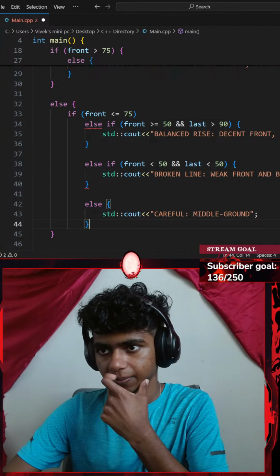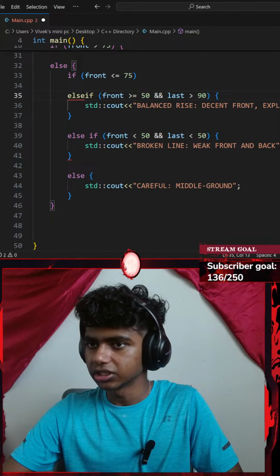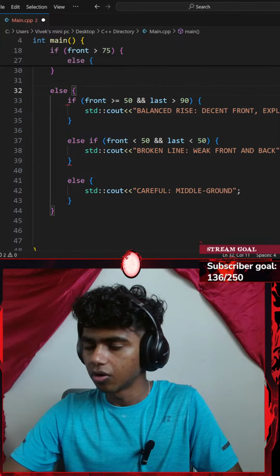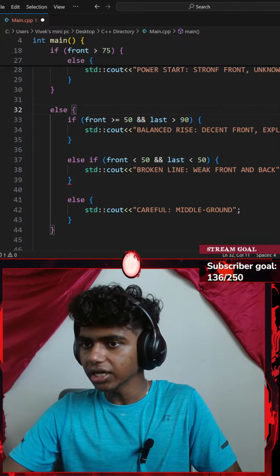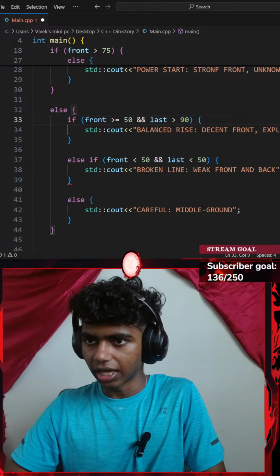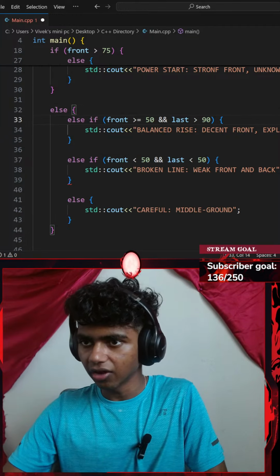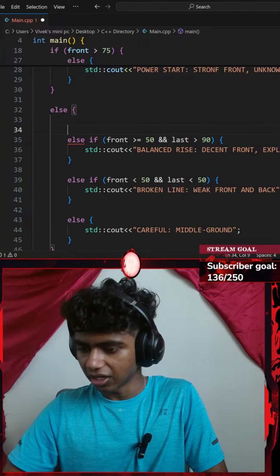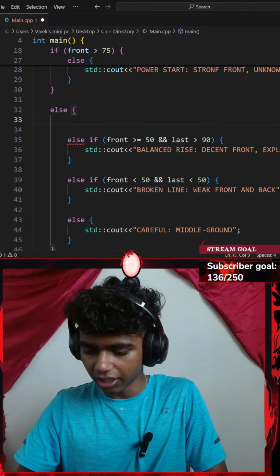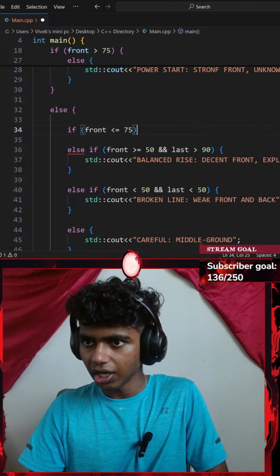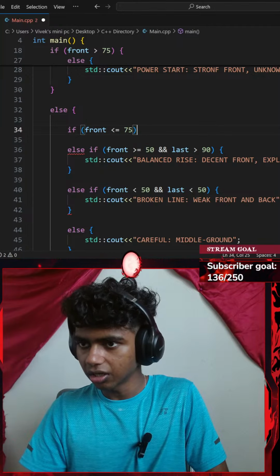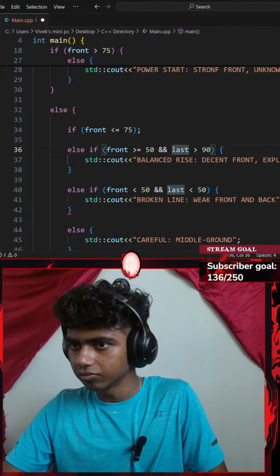Let me go with a bunch of control Z's. I feel like I could change this to be an else if, so let's go with an else if. I will be adding an if here. So let me go ahead and add an if statement. If, paste that, all in that with a semicolon.